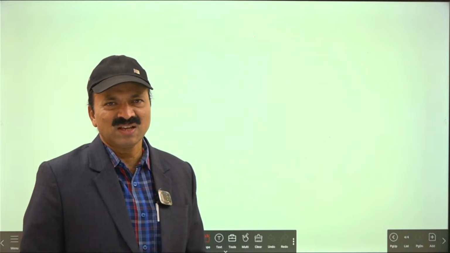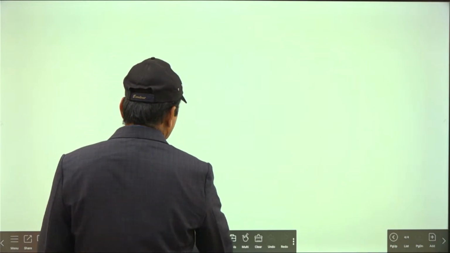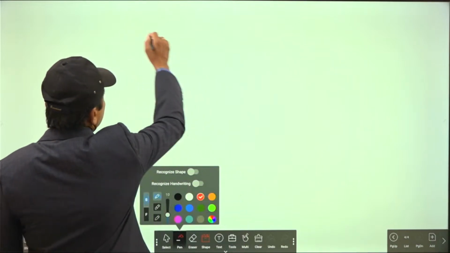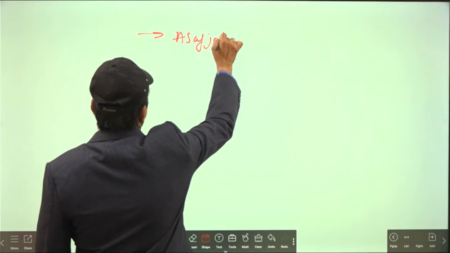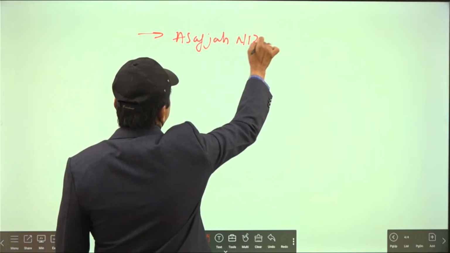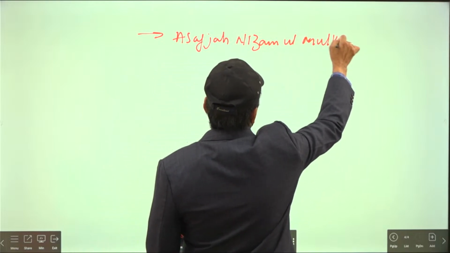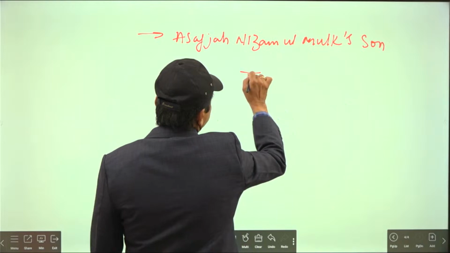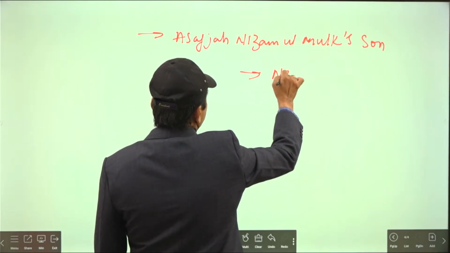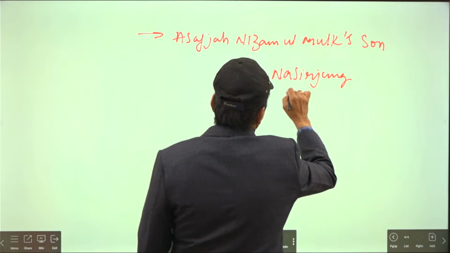Here what happened? Asaf Jah Nizam ul Mulk's son Nasir Jang wanted to come to power. Asaf Jah Nizam ul Mulk's son was Nasir Jang. We are calling him Nasir Jang, and he wanted to come to power.